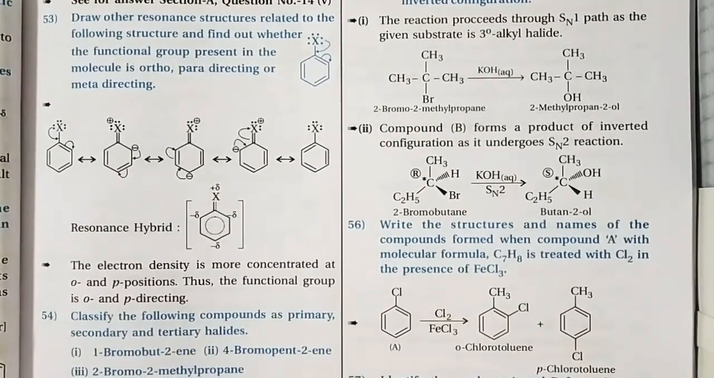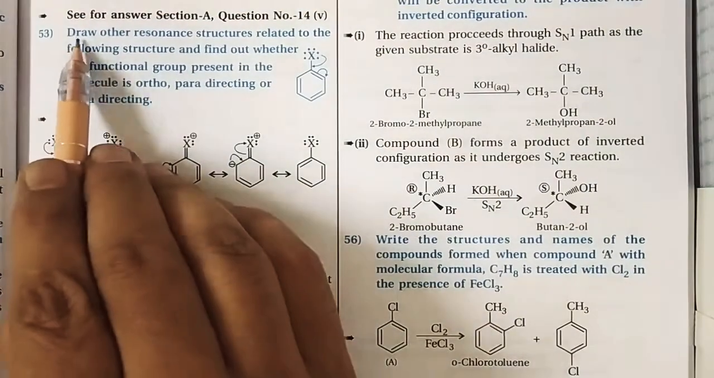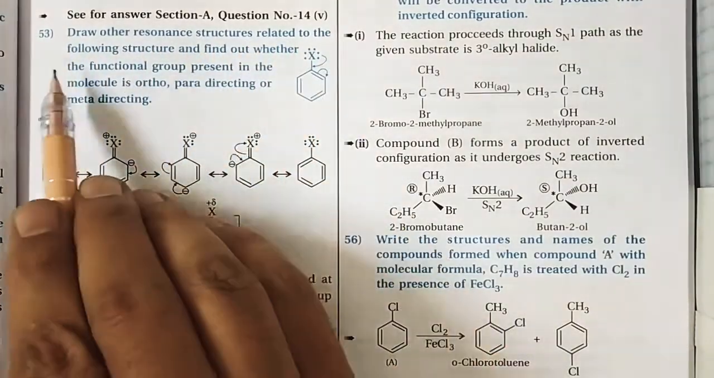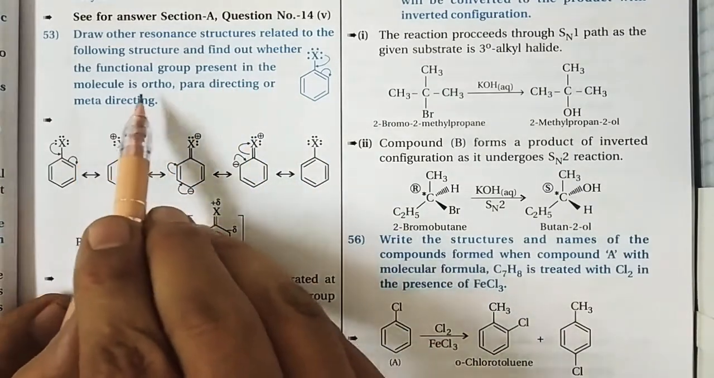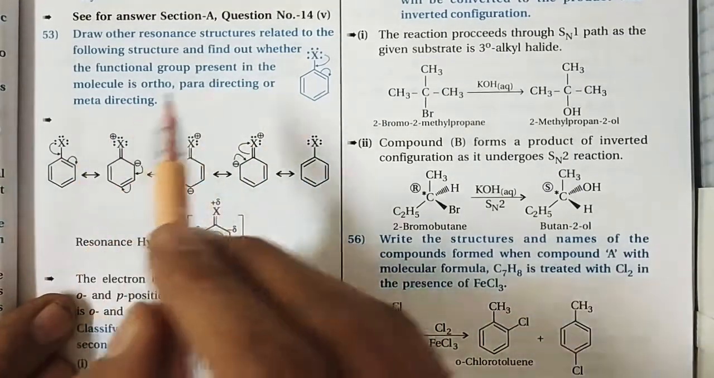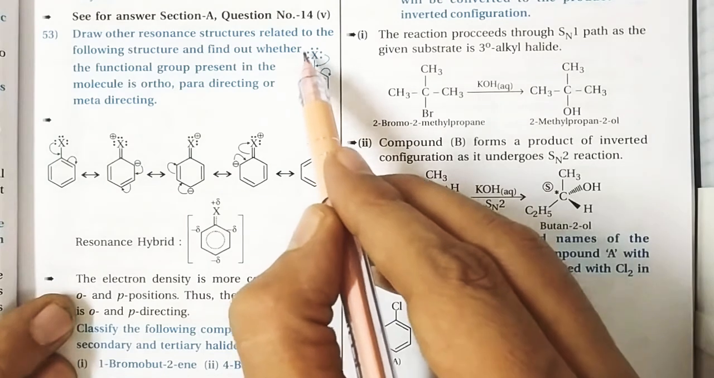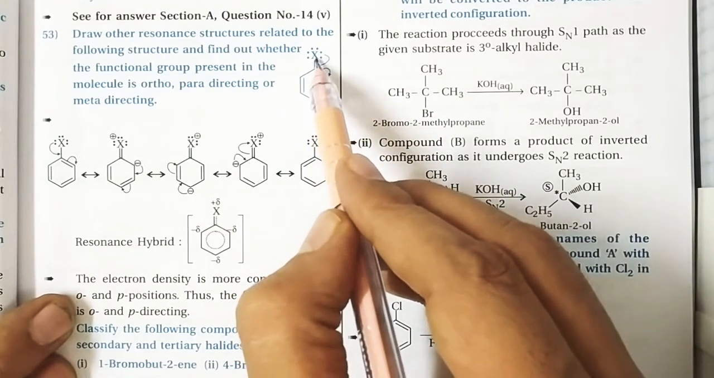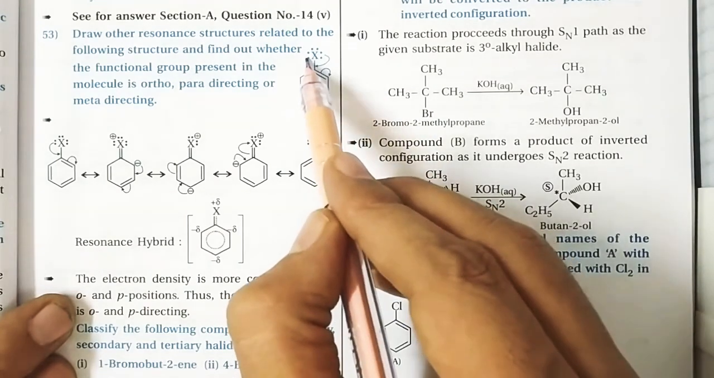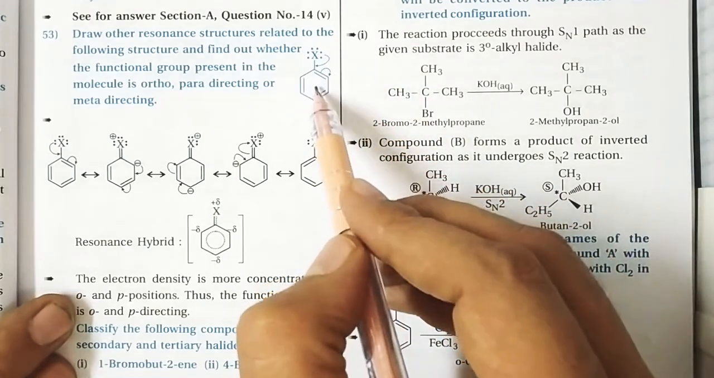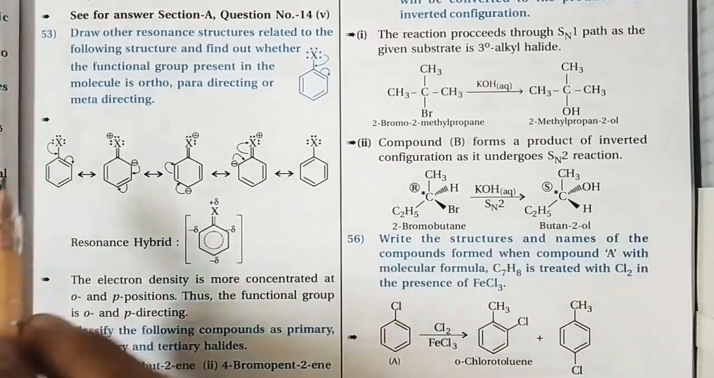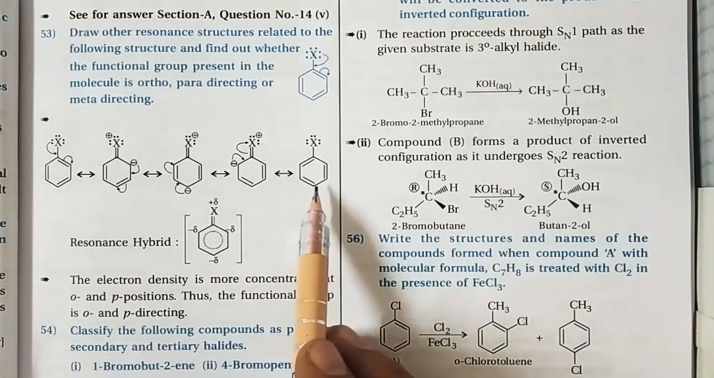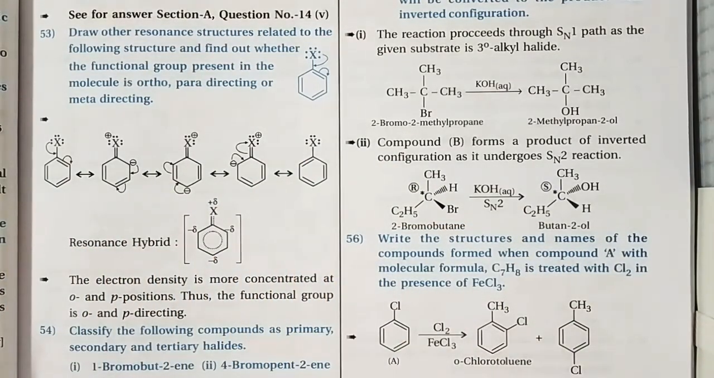Now the next question: draw other resonating structures related to the following structure and find out whether the functional group present in the molecule is ortho-para directing or meta directing. Definitely we observe a non-bonded electron pair. The group directly attached to the phenyl ring has a lone pair, which means it donates electrons to the phenyl ring. It is definitely an ortho and para directing group, and these are the 5 canonical structures that we already understood in our prior session as well as in the hydrocarbon lesson.